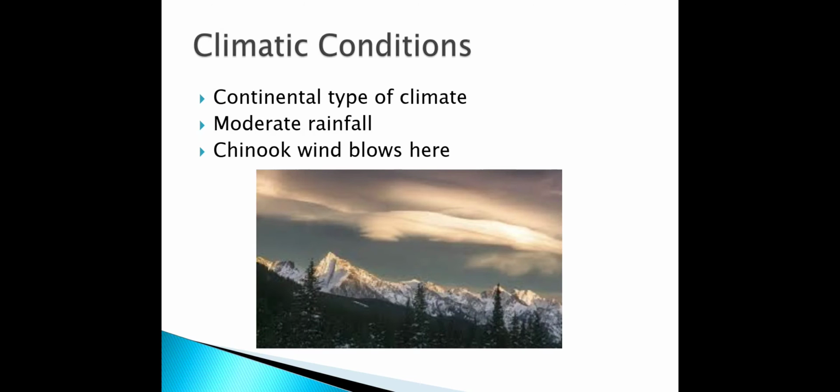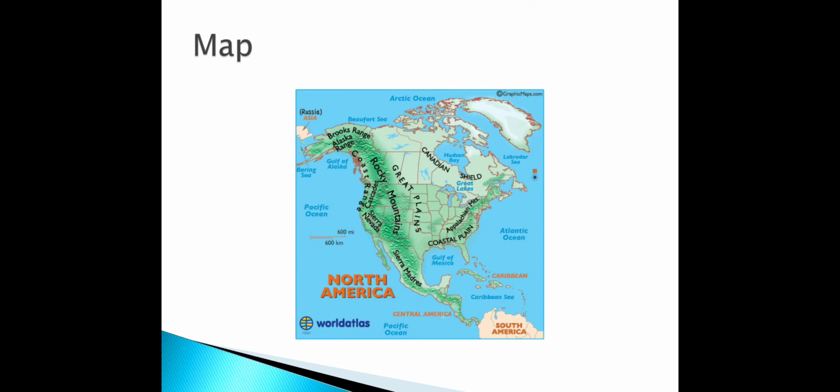Now, if I talk about rainfall, the rainfall here is moderate, about 50 centimeters, and it mostly falls during the summer season. Then there is one more thing: a local wind called Chinook blows here. Let us go back to the map once again.